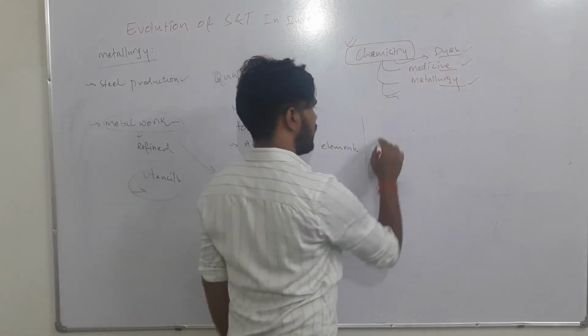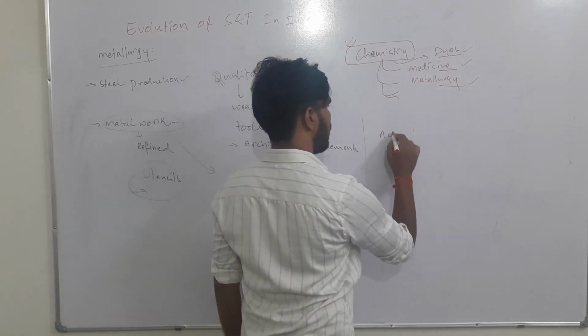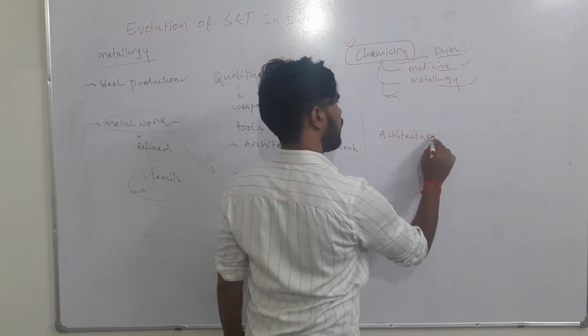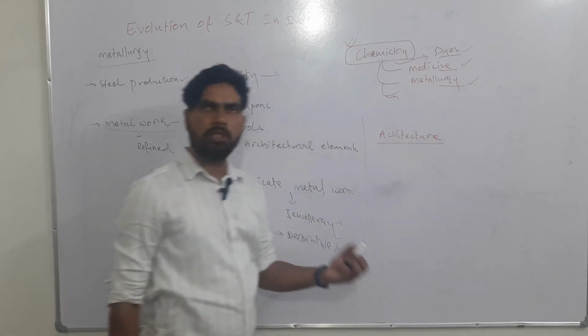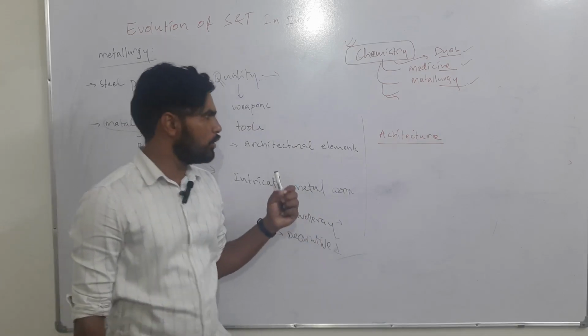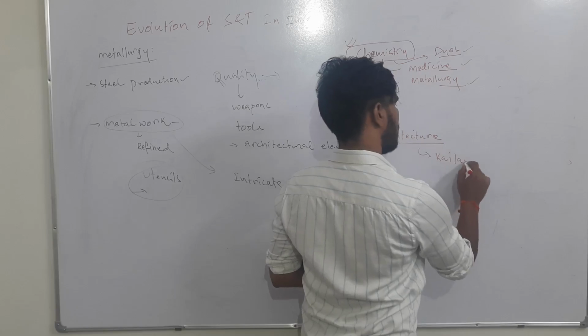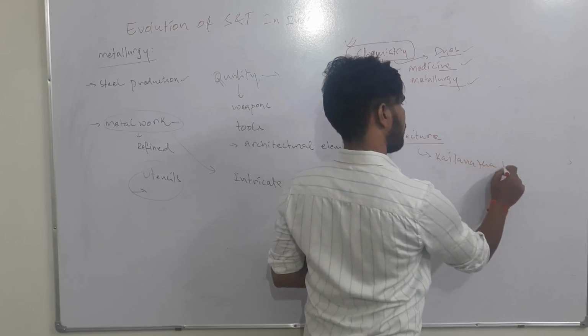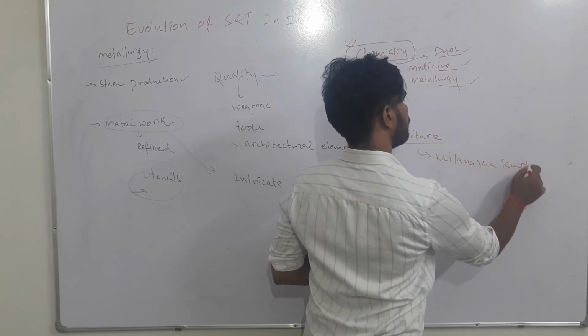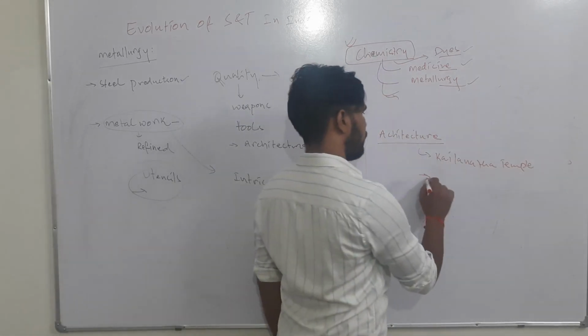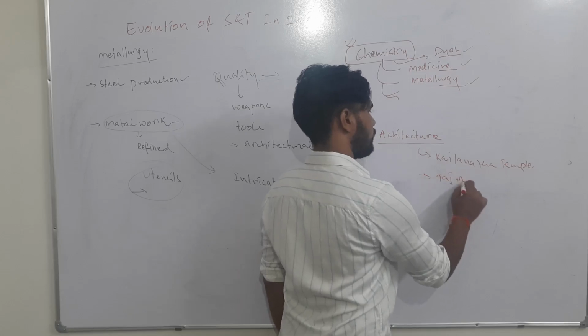Another area we have to see is architecture. Marvelous architectural pieces were produced during the medieval period. The best example is the Kailasanatha temple, which is an engineering marvel. Apart from that, the Taj Mahal is also there.